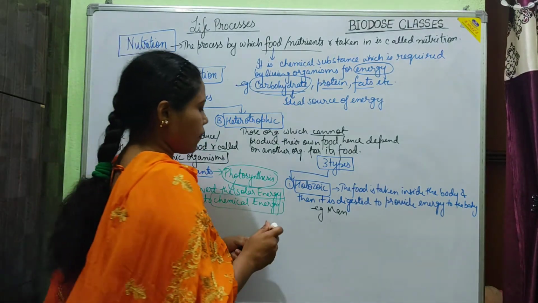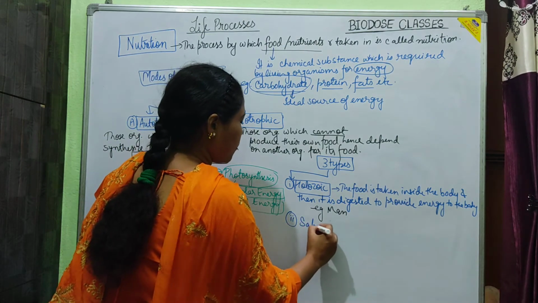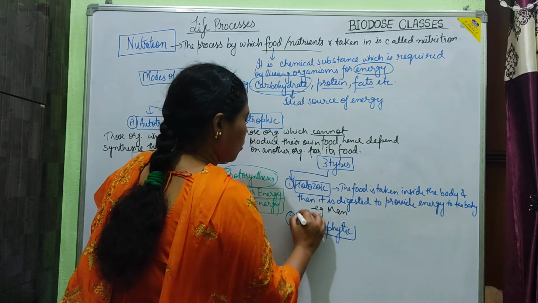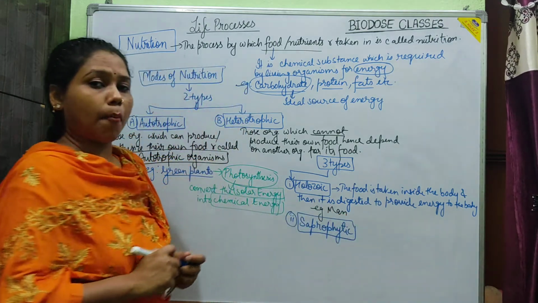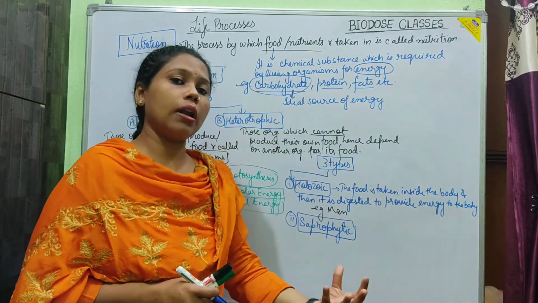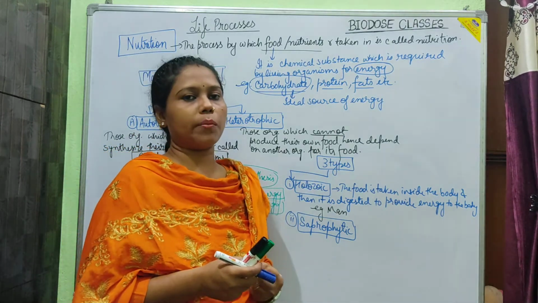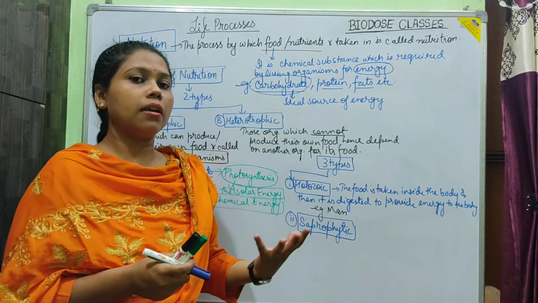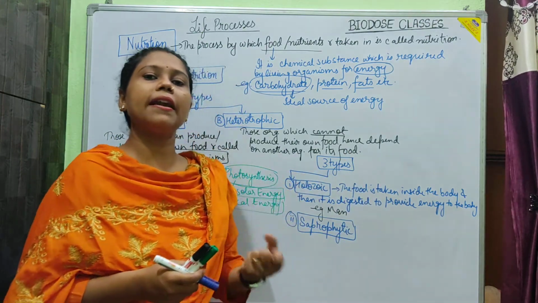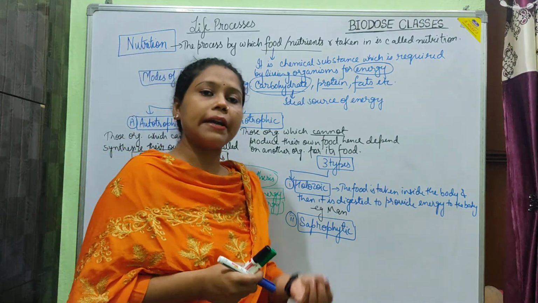But we have another group here. They are known as saprophytic nutrition. Now what are saprophytes? When an organism is dependent on dead and decaying matter for their food requirements, like fungi, they would absorb the food from the dead and decaying substances, or we call it detritus.